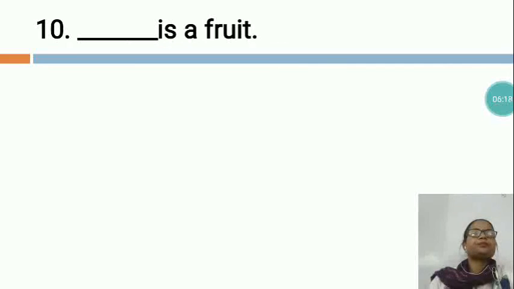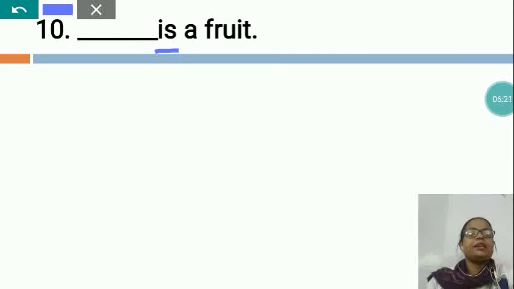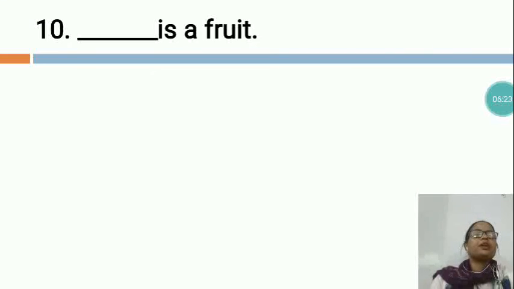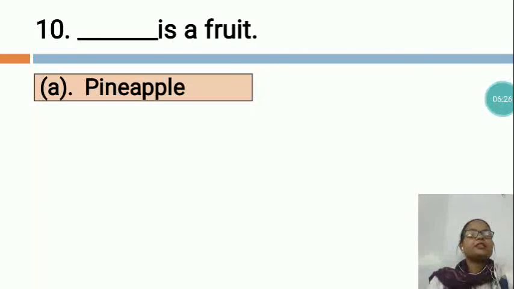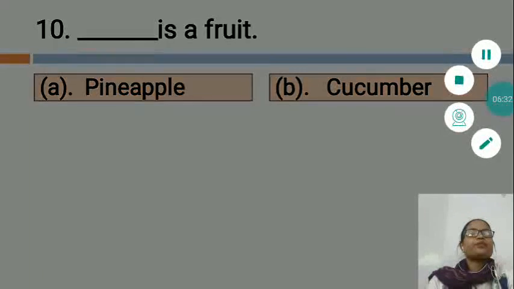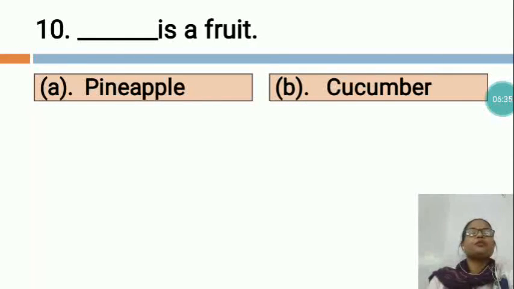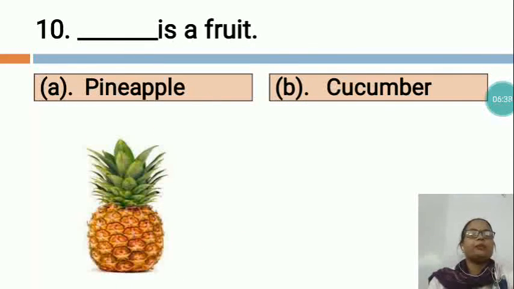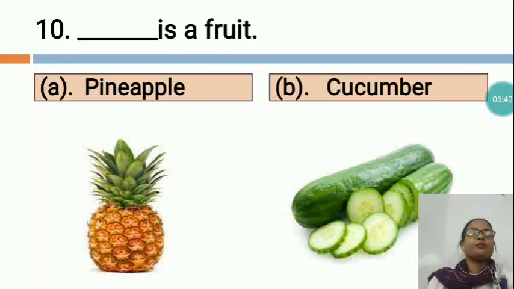Now, the next is, dash is a fruit. Dash is a fruit. Option A is pineapple. Option B, cucumber. Now you can see this is the picture of a pineapple and this is a picture of a cucumber. You know, dear children, cucumber is a vegetable. They are green and have a mild, refreshing taste. Cucumbers have a high water content. We eat cucumber raw, as a salad.